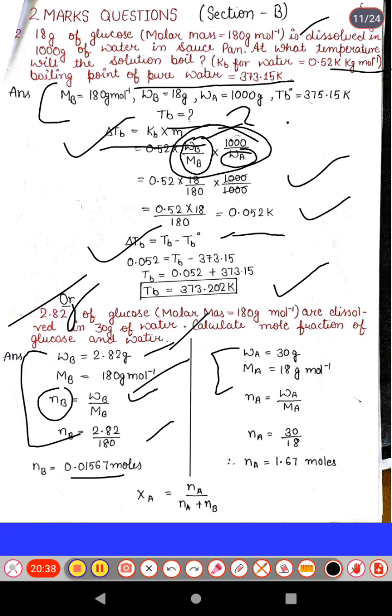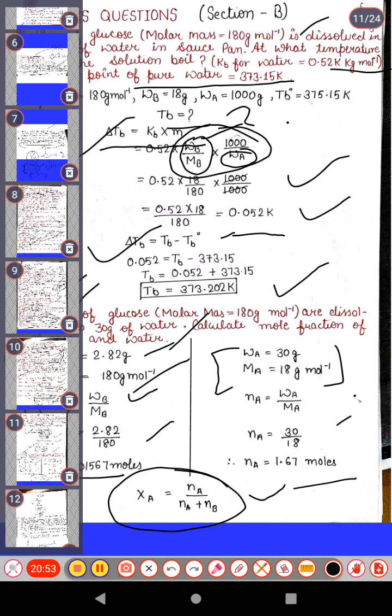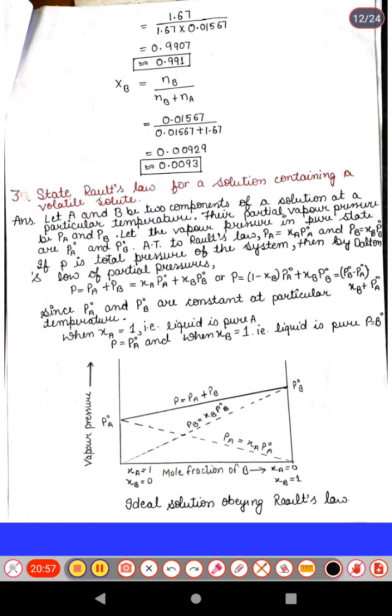0.01567 moles. Similarly for the solvent, calculate the number of moles, Wa over Ma, Na equal to 30 over 18, that is 1.67 moles. Then apply the mole fraction formula and calculate the mole fraction. Xa becomes equal to Na over Na plus Nb. So by solution it will give the value 0.0991 approximately, with no unit, as we know mole fraction has no unit.